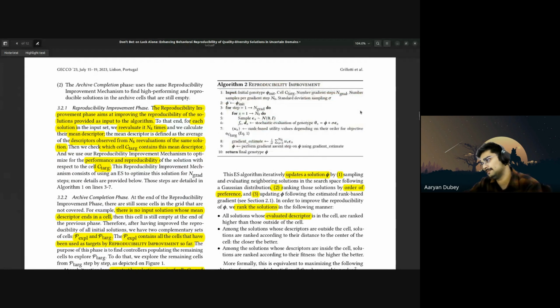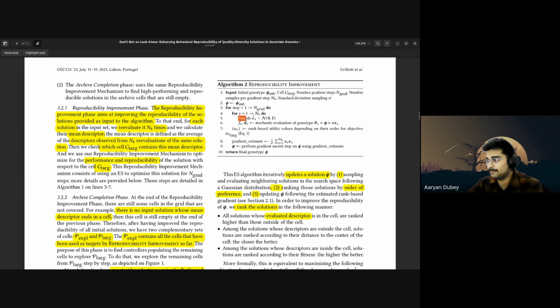Reproducibility improvement algorithm. Initially it takes these values: genotype theta in, one target cell, number of gradient steps n grad, number of samples per gradient ns, and the standard deviation for sampling. It's going to initialize this particular genotype that we have taken. This genotype could be a creature, could be an optimization sample, even hyperparameters. I tried to do it with hyperparameters just to see how it goes. So we initialize theta as theta in. First we are going to initialize the first loop, that is over how many gradient steps we need to do. After that, we are going to see how many gradient samples we are going to do right now. So 1 to S.